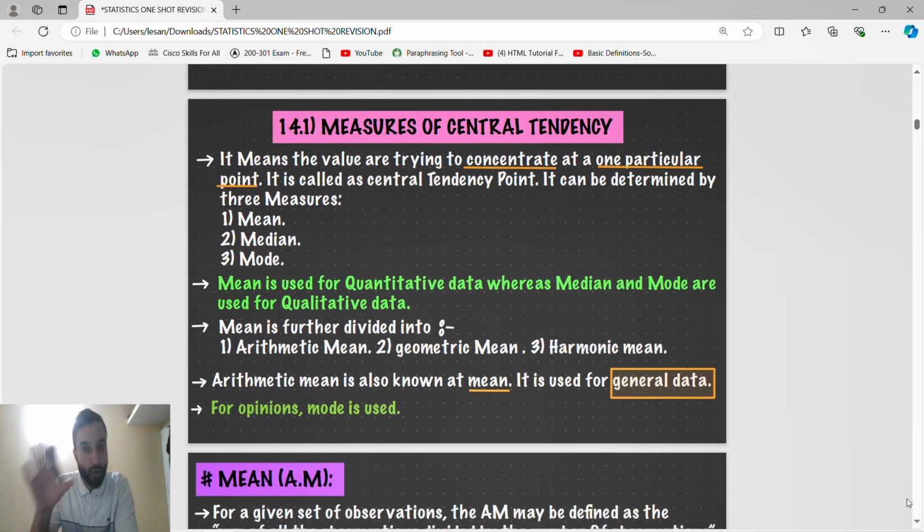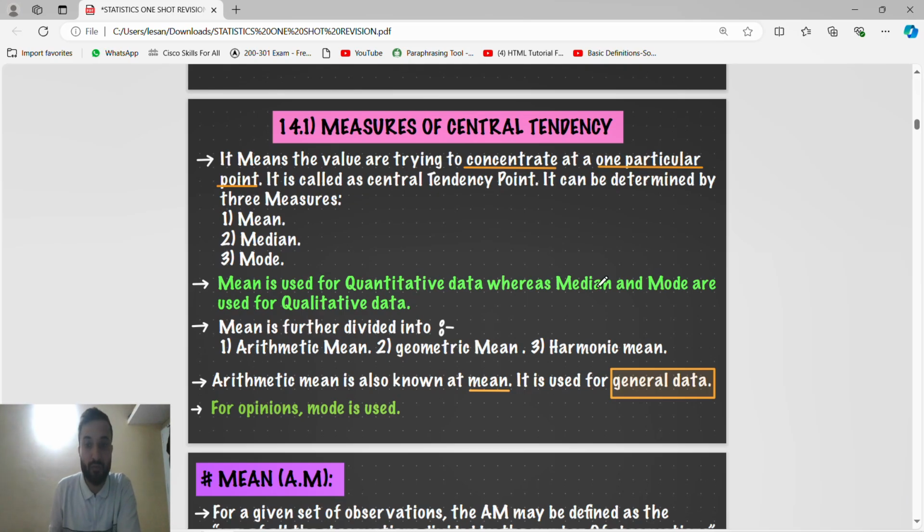Guys, this is just for your concept. Understand the concept but revise the PDF that I have shared on Telegram and in the classroom. Go through each and every question of that PDF. Whatever I have done, and then MTP1, MTP2, MTP3 of June 2024. Then you will easily score 80, 85 plus in maths.